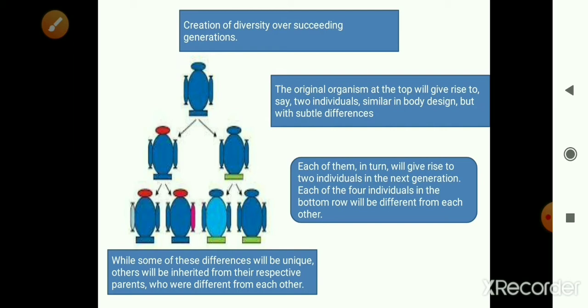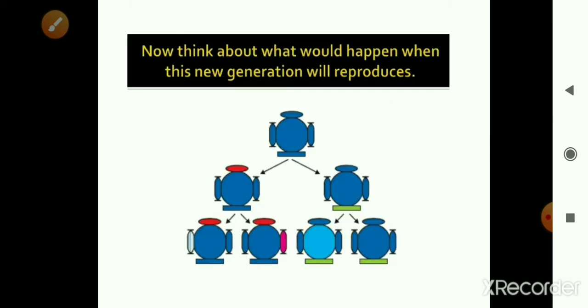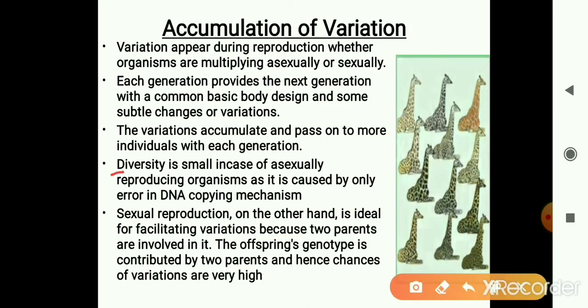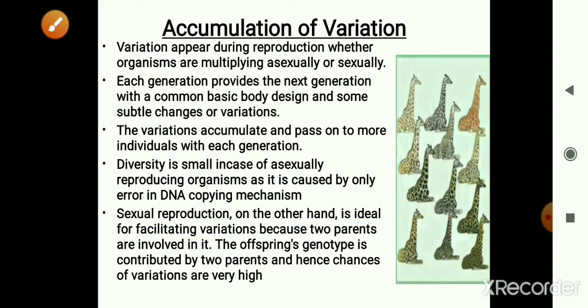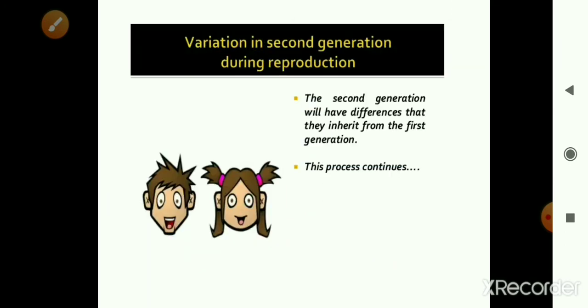So the reason for diversity is the occurrence of variation, which is quite less in the case of asexually reproducing organisms, and so diversity is quite small in asexual reproduction, whereas in sexually reproducing organisms you find this huge diversity, and this is because of the two individuals participating in the process, contributing their genetic material, with new combinations occurring due to reshuffling of the chromosomes.